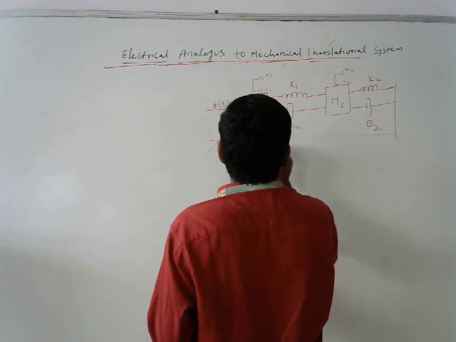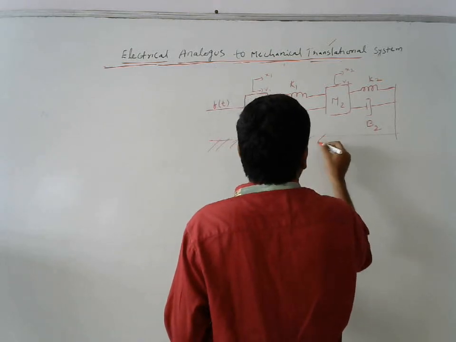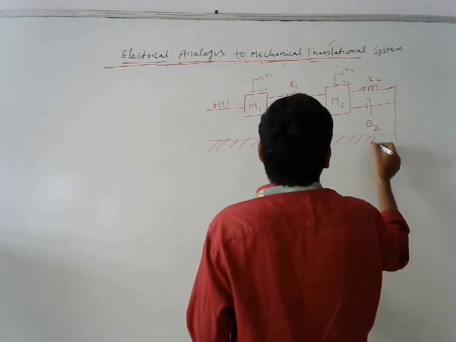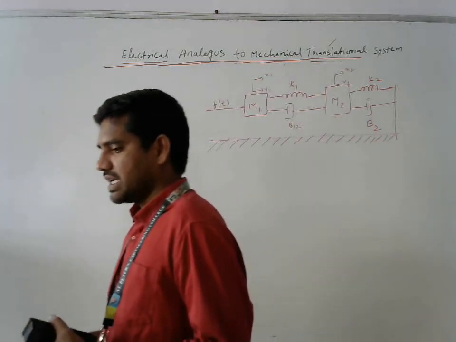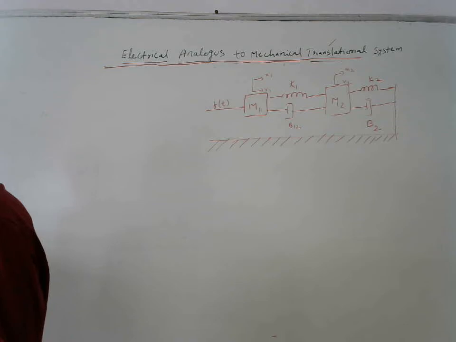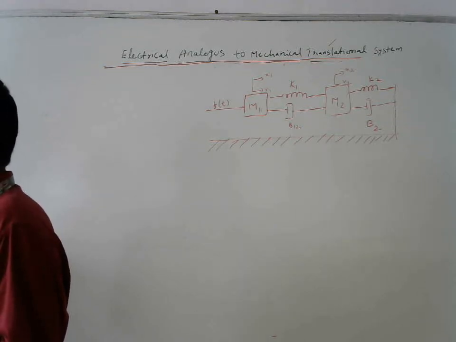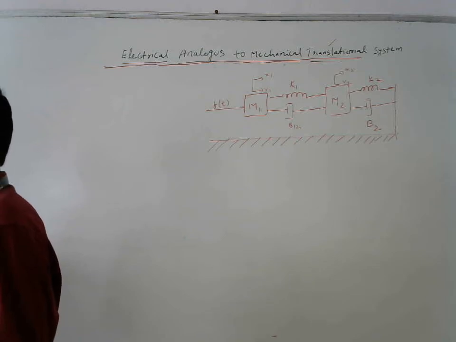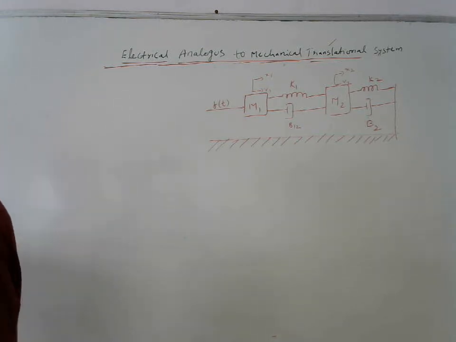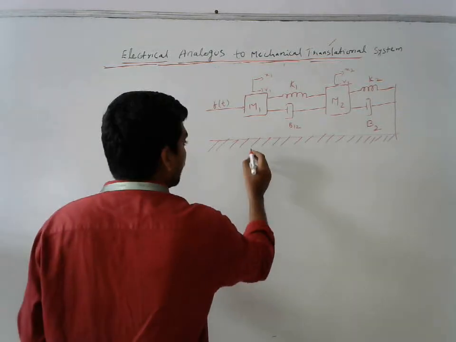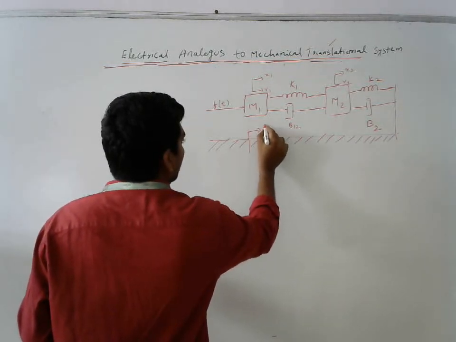Which type of system is it? By seeing x and v, that means instead of theta 1 we have x1, so we can say that this is a translational system.